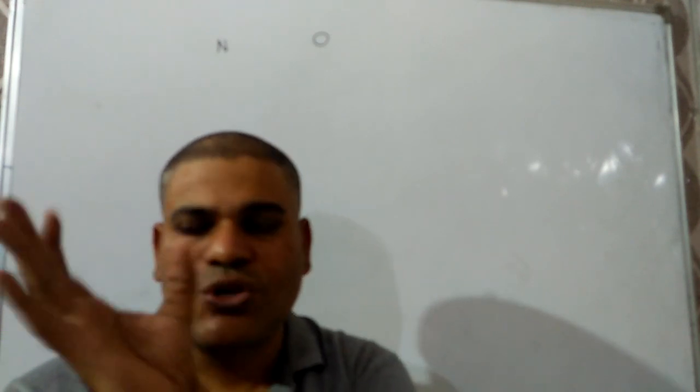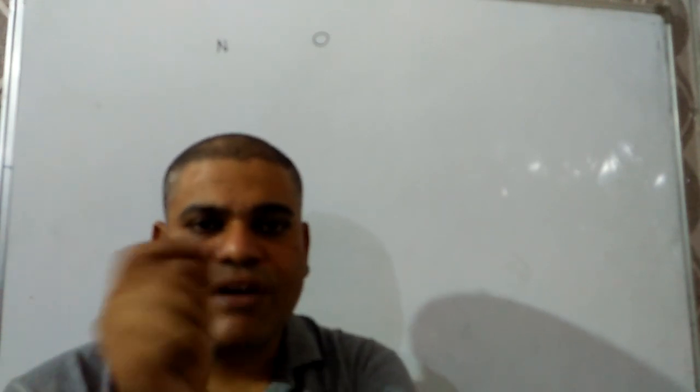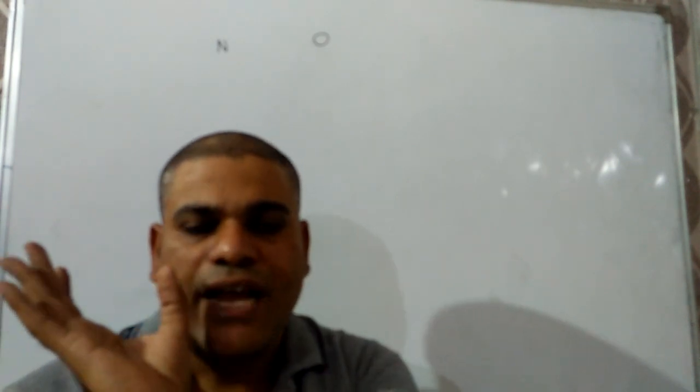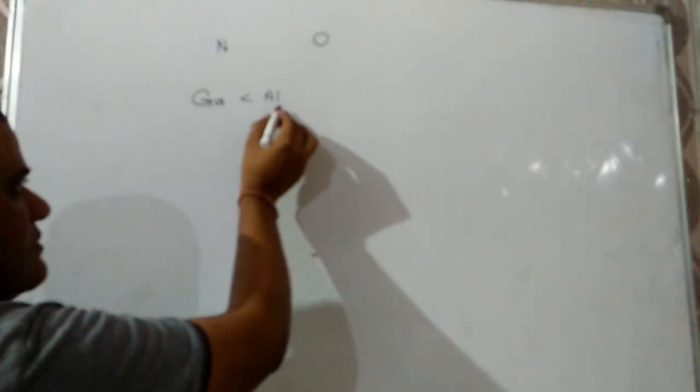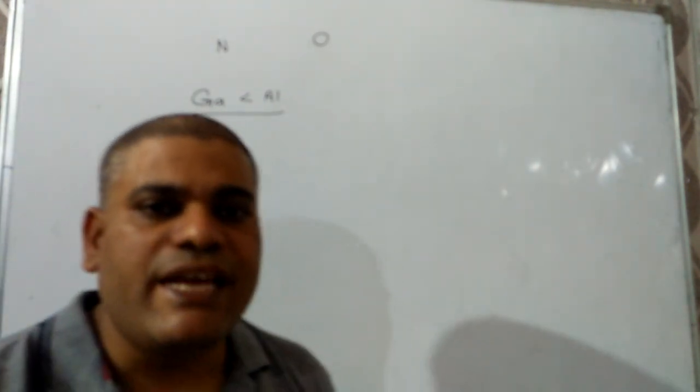Now we have to discuss the group. Generally, down the group, the atomic size will increase due to the addition of a new shell. But a few exceptions are there which may be asked in your competitive exam. The first exception is that, exceptionally, the size of gallium is smaller than aluminum.